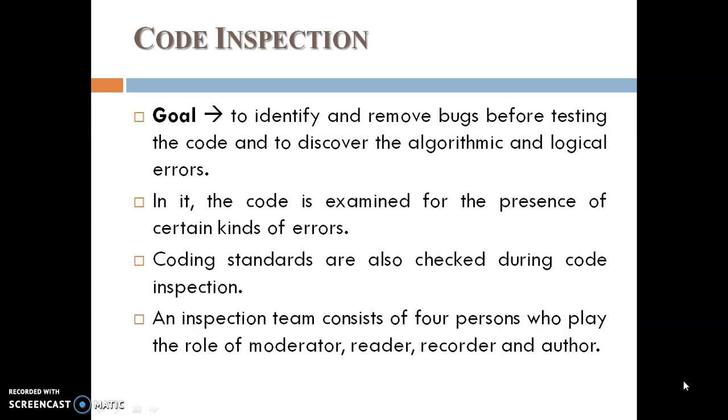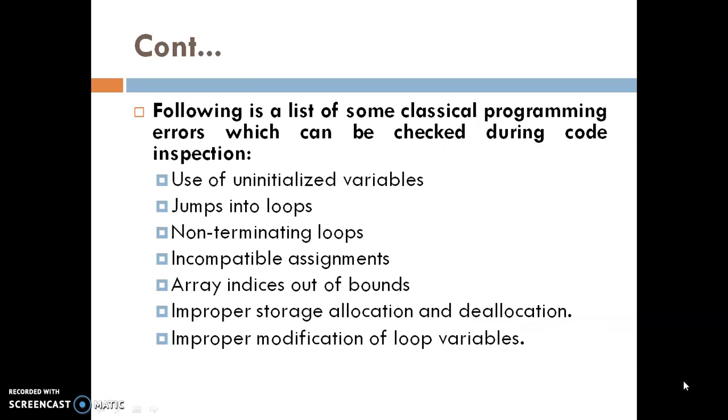An inspection team consists of 4 persons who play the roles of moderator, reader, recorder and author, where the moderator identifies the errors, the reader reads the errors, the recorder records the errors and the author eliminates or removes the errors.